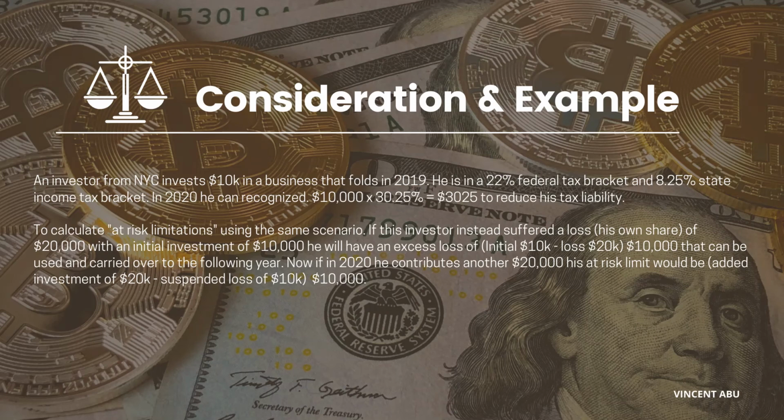Now, in 2020, if he adds or contributes another 20K, right, he would be subject to a risk limit. So his risk limit would be 10K. How you calculate that is you're basically taking the added investment and you're subtracting the suspended loss of 10K from the prior year, and you're getting your risk limit of 10,000.